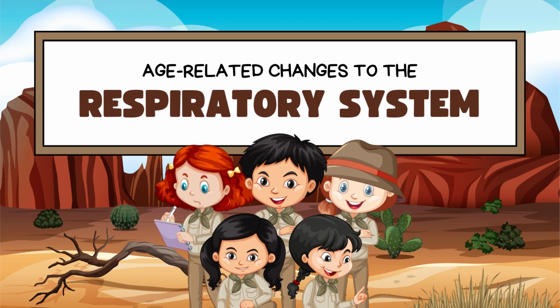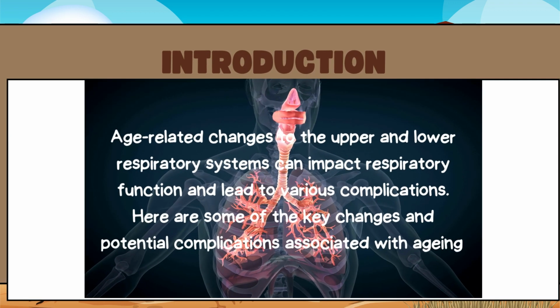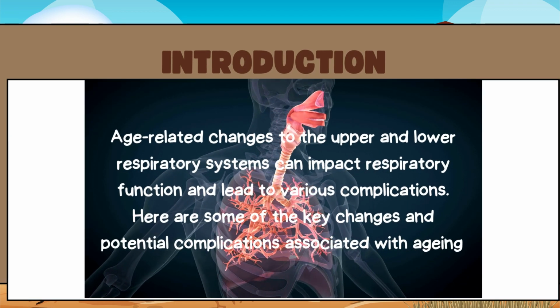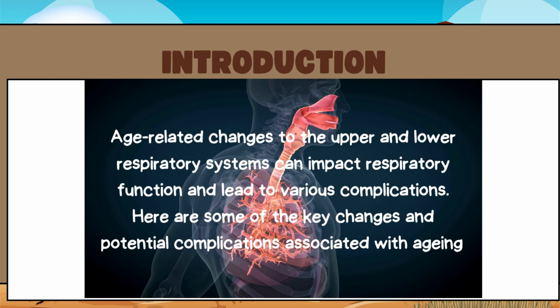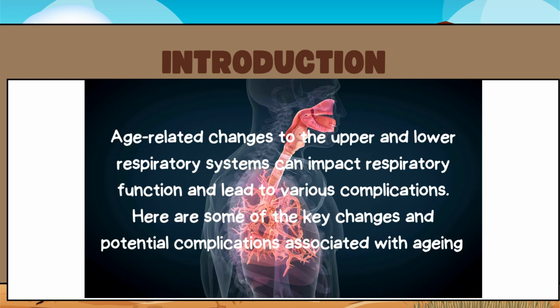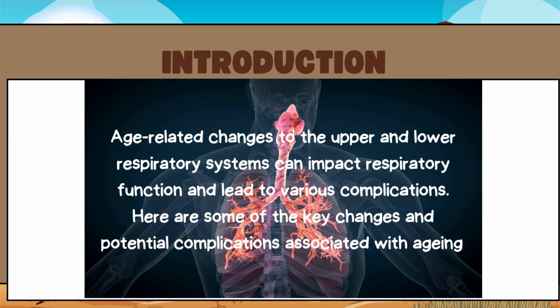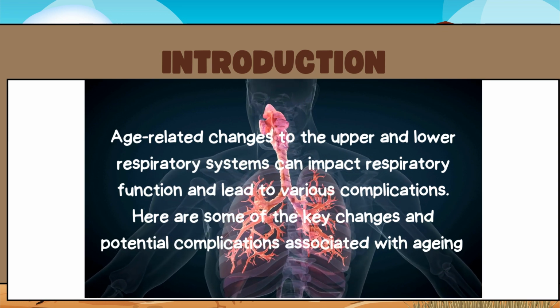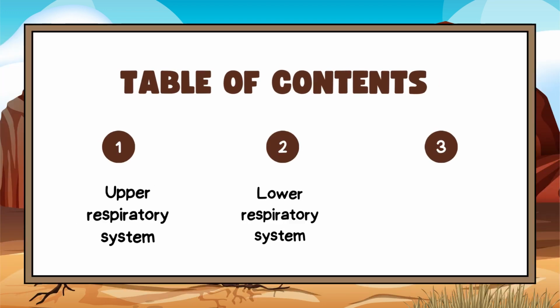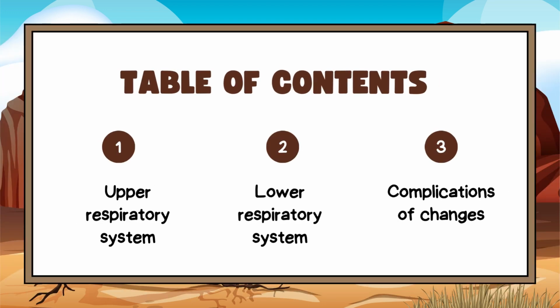This video will explain how the respiratory system changes due to aging. Age-related changes to the upper and lower respiratory systems can impact respiratory function and lead to various complications. Here are some of the key changes and potential complications associated with aging. This video will explain the changes in the upper and lower respiratory system and the complications of the changes.